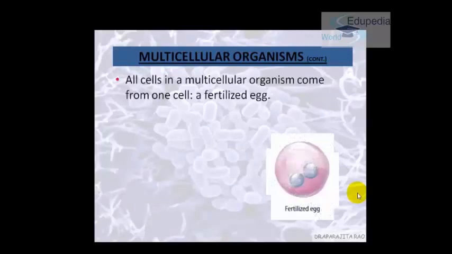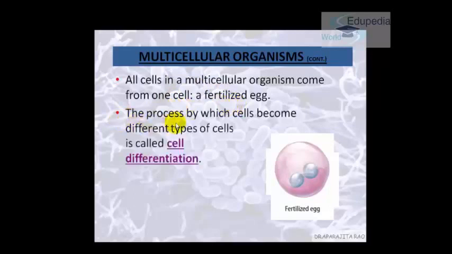So moving on with the multicellular organisms. So all multicellular organisms, they start with one fertilized egg, like we discussed in the human fetus picture. Okay, so the process by which the organisms become different types of cells, already discussed, it is cell differentiation.